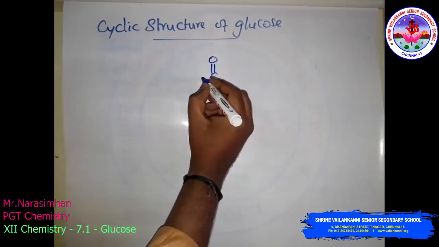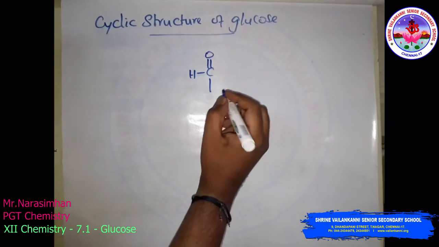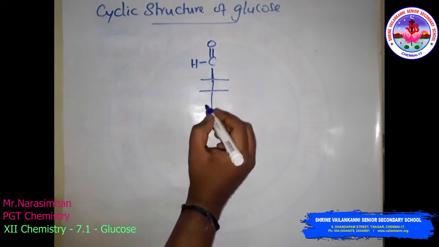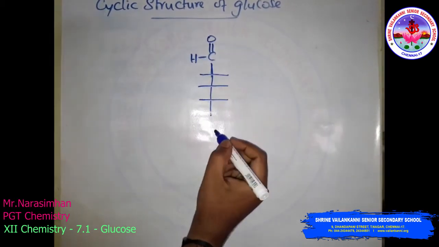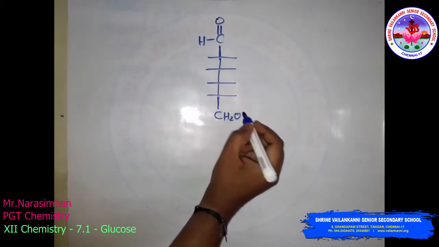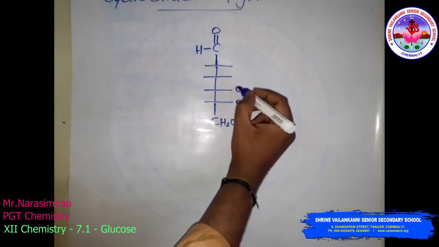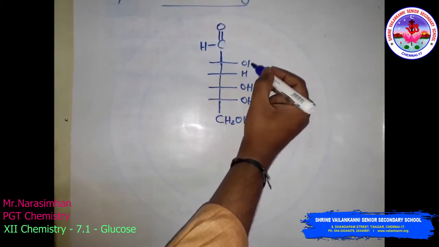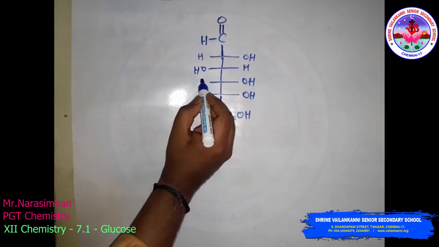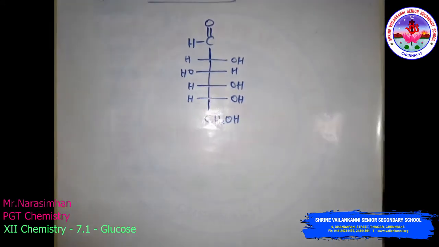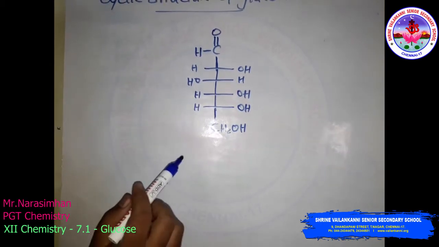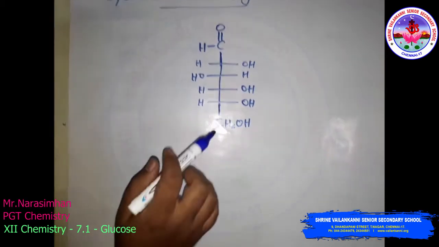Cyclic structure of glucose. OH group, OH, H, OH, H, OH, H and H. The CHO I am writing like this, C double bond O. Now here we have already seen the glucose structure.